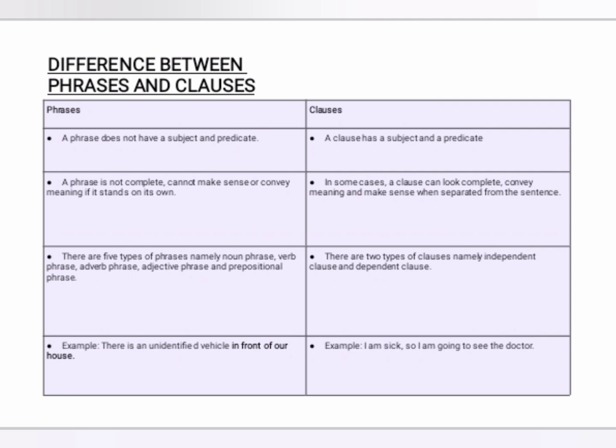But a clause, in some cases, can look complete, convey meaning and make sense when separated from the sentence. The third difference is that there are few types of phrases, namely noun phrase, verb phrase, adverb phrase, adjective phrase and prepositional phrase. There are two types of clauses, namely independent clause and dependent clause.